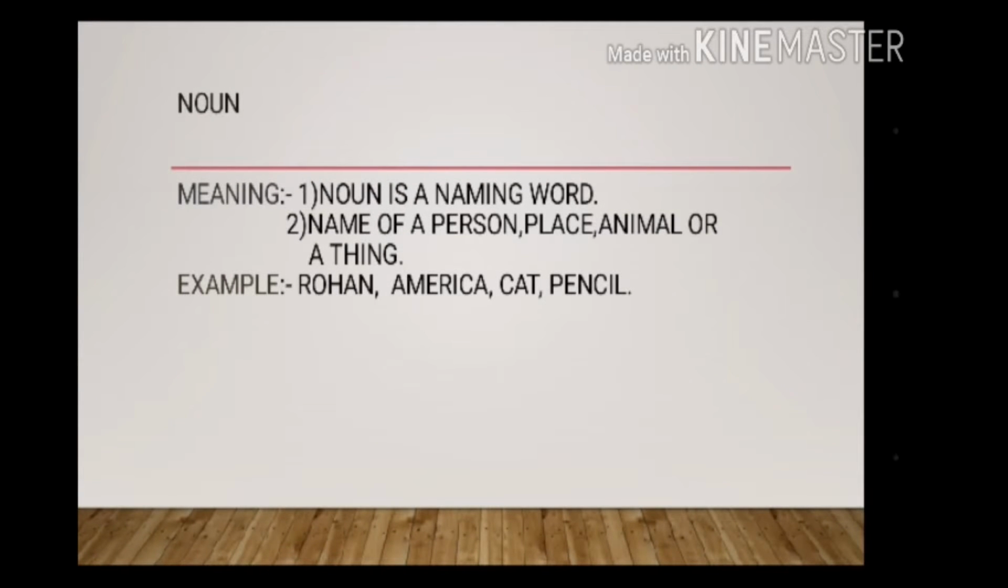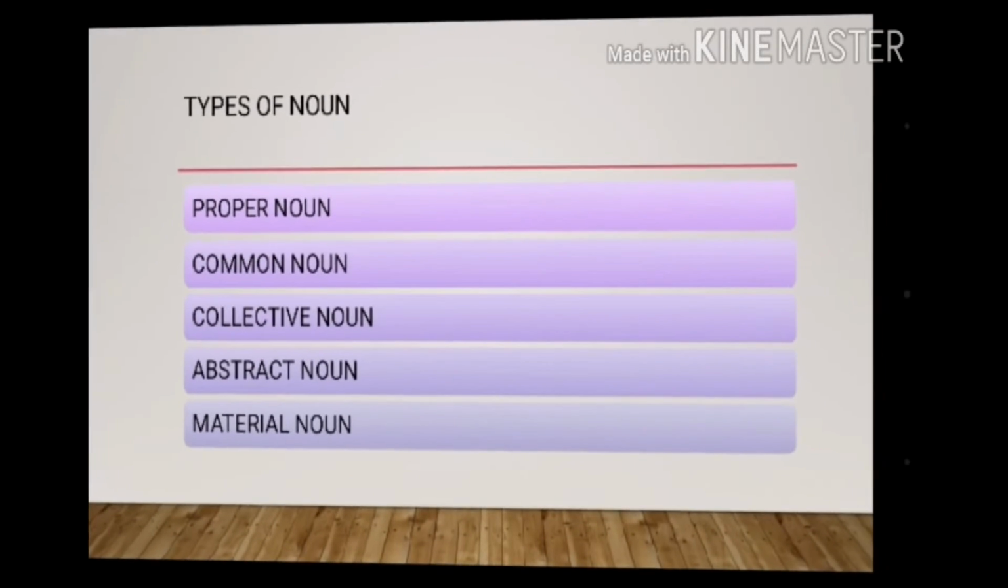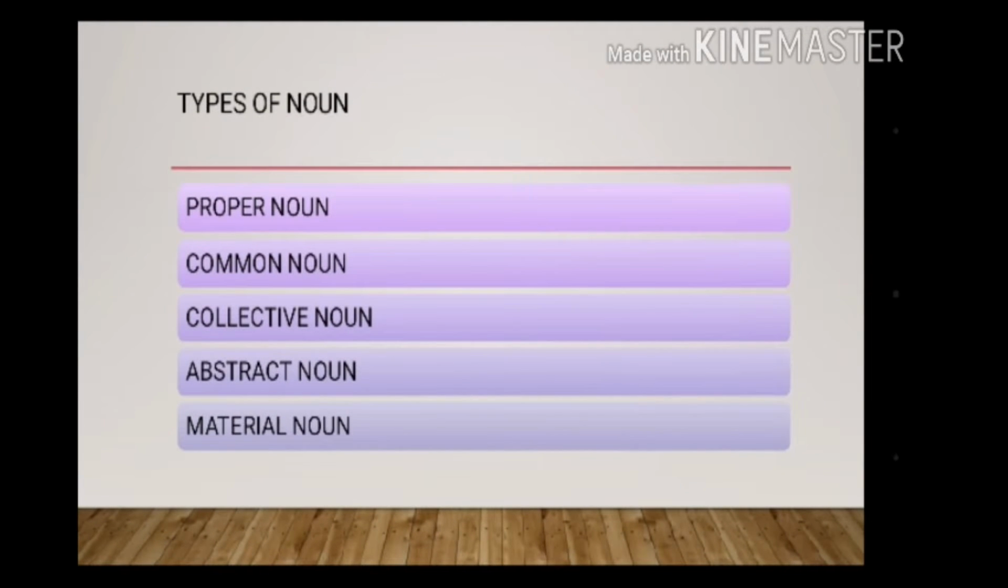Noun is a naming word, the name of a person, place, animal or a thing. Example: Rohan, cat, America, pencil. Rohan is an example of a person, America is an example of a place, cat is an animal, and pencil is a thing.